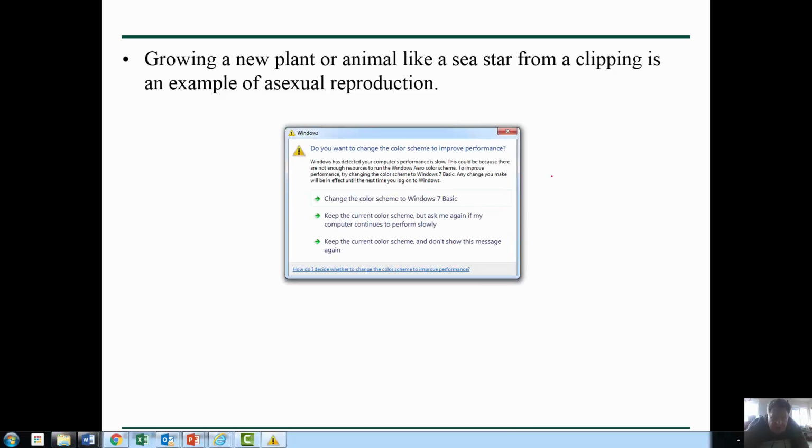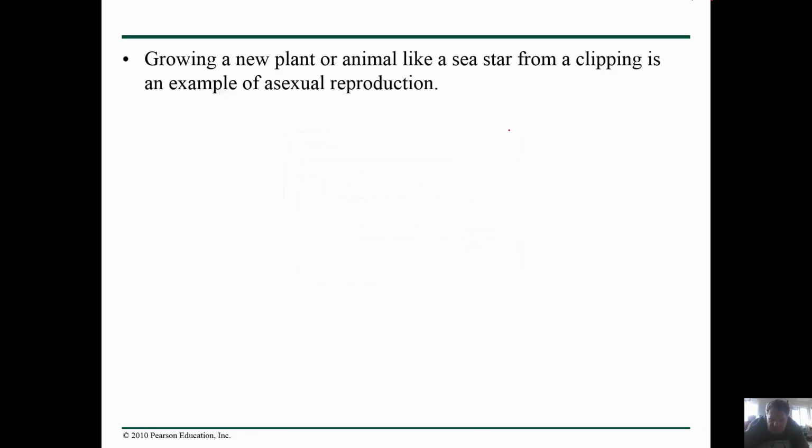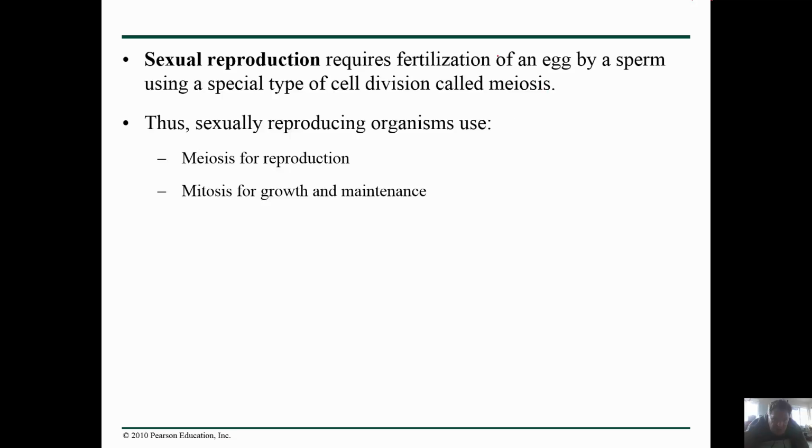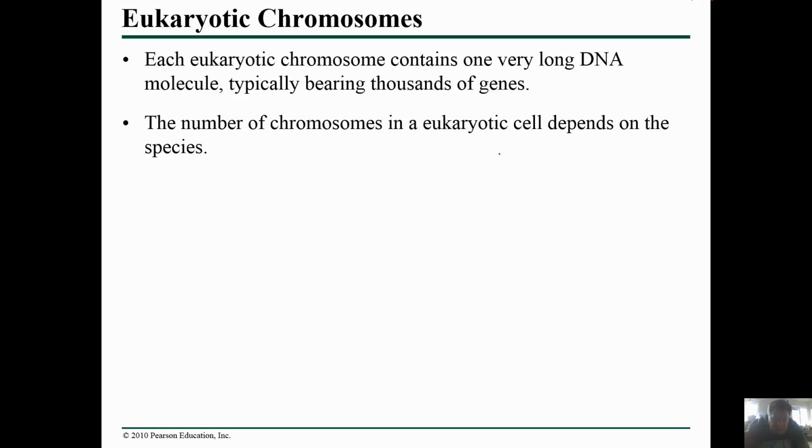You don't need sexual reproduction there, and that's what we call asexual reproduction. Sexual reproduction requires a fertilized egg and sperm and a type of reductive cell division called meiosis, which is very important, and we'll talk about that as well today.